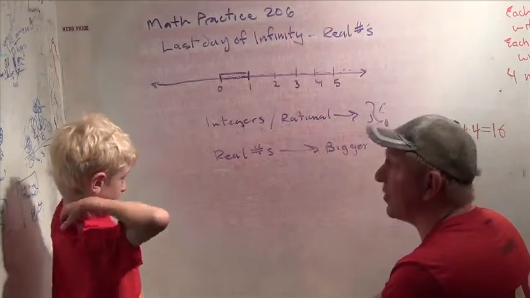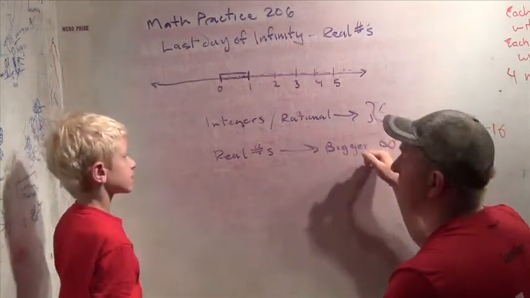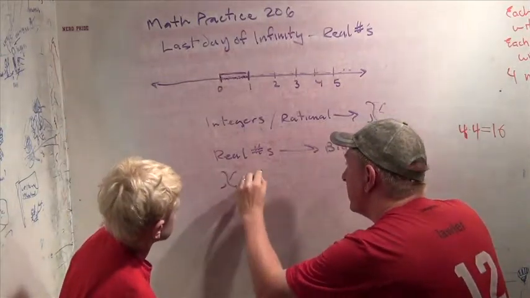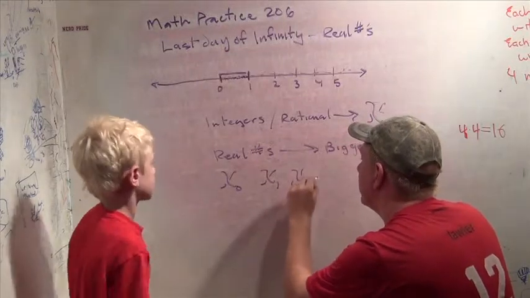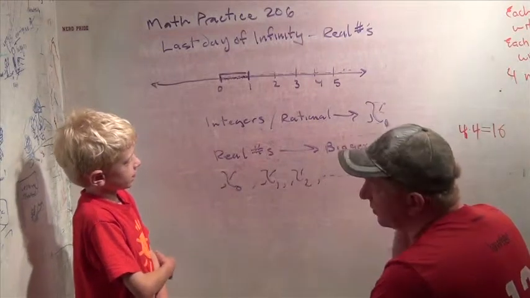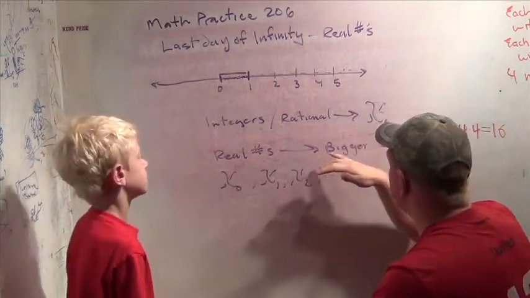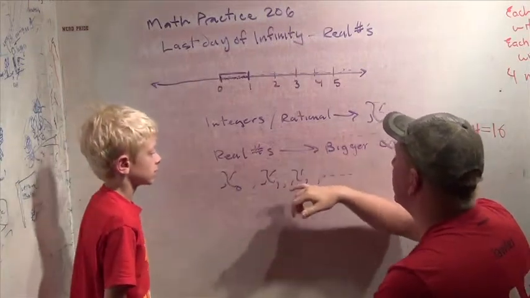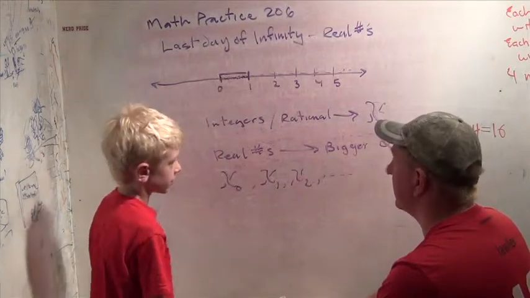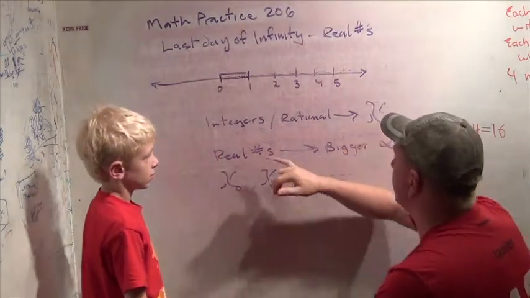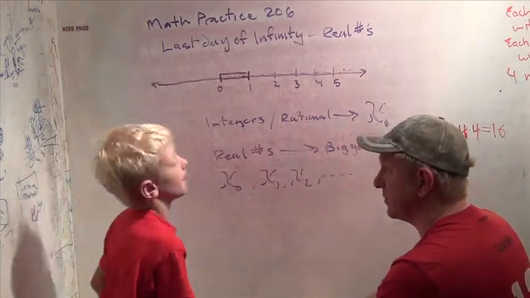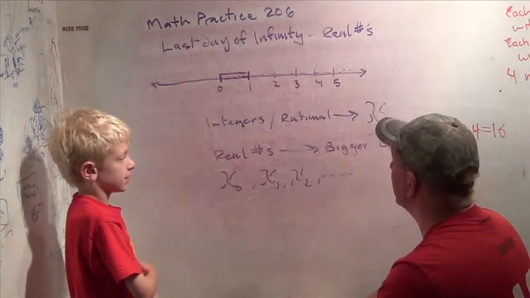Now, Cantor figured out a way to make different infinities: Aleph null, Aleph 1, Aleph 2. I'm not going to tell you about that, but Cantor did figure out that there's Aleph null, Aleph 1, Aleph 2, etc. Different kinds of infinities. And there's a really neat problem of which infinity the real numbers are. It's called the continuum hypothesis, but I don't want to go into that right now. No one knows for sure if the real numbers are the next infinity or not. People think they are, but no one knows. Cool, right?